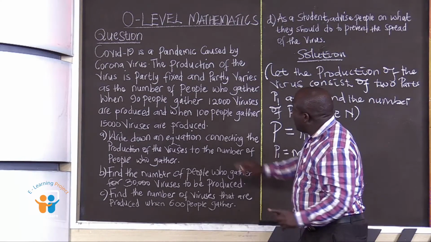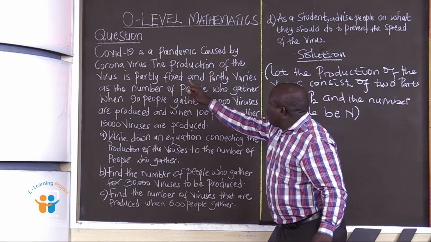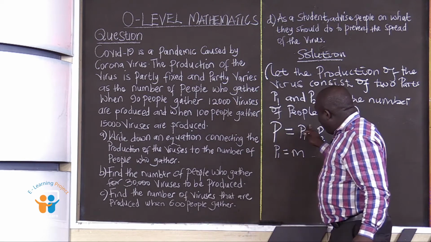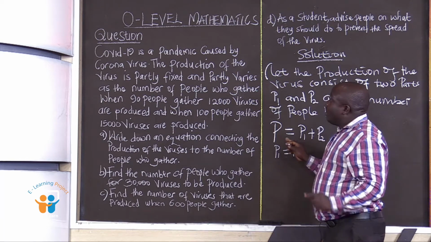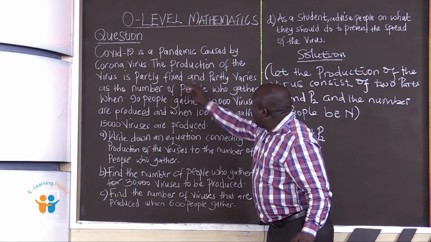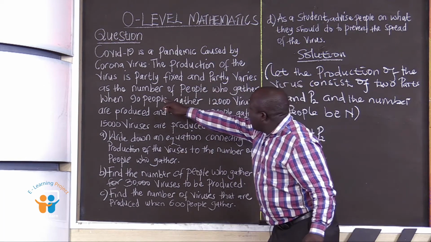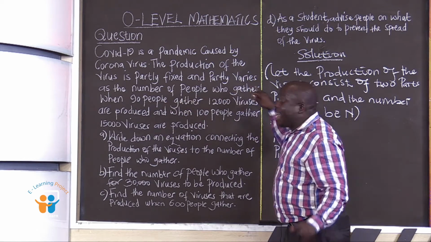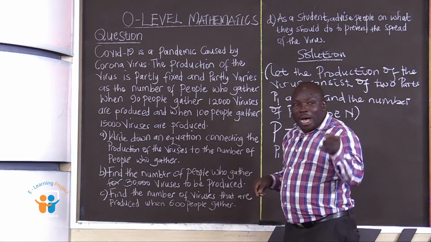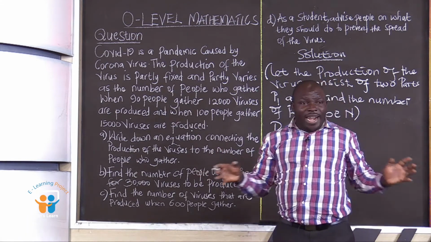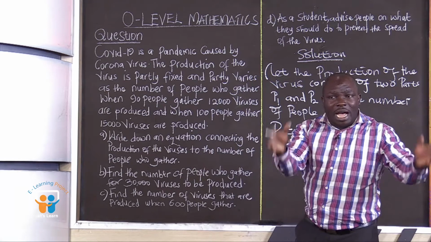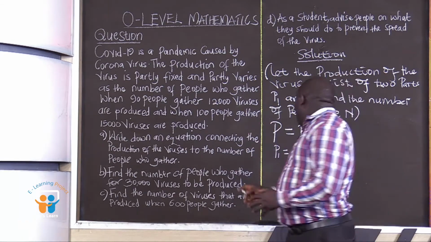Remember, we are following the question. The question is saying the production of the virus is partly fixed. So small p1, which is fixed, p1 equals m. And then they are saying partly fixed and partly varies as the number of people who gather. So the second part, p2, is directly proportional, or varies directly, as the number of people who gather.